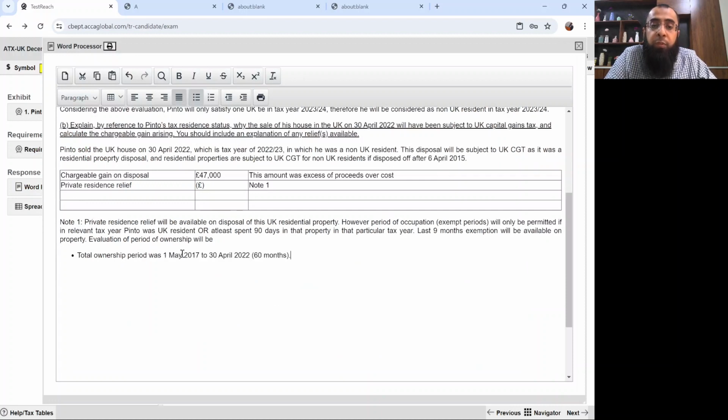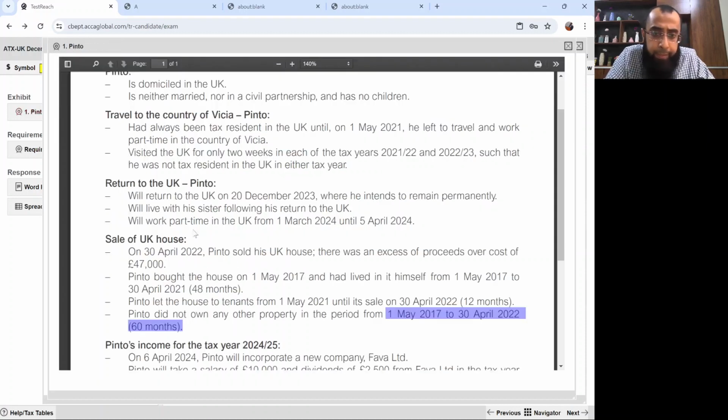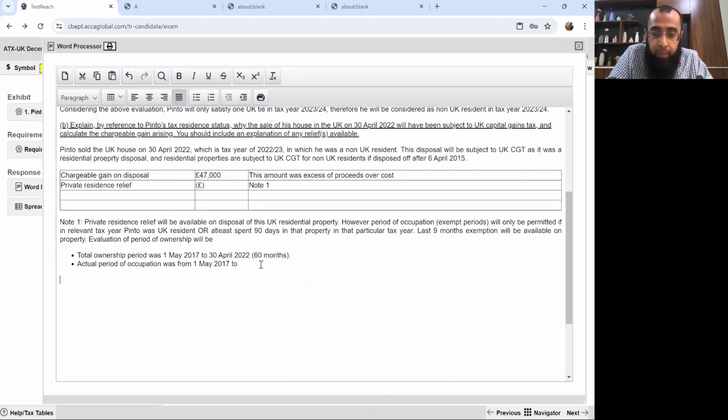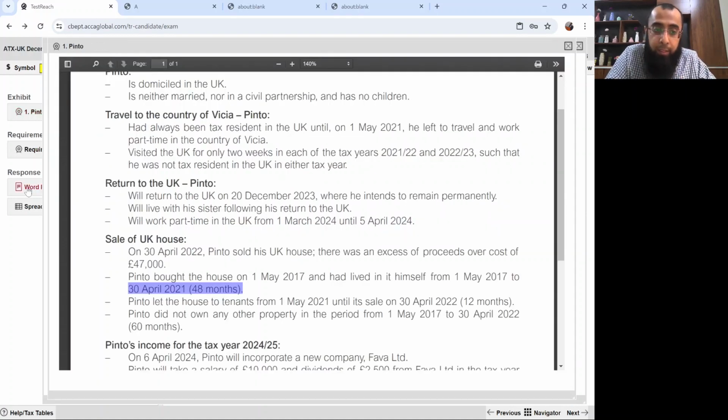The actual period of occupation, in which he actually lived in the property, was from 1st May 2017 to 30th April 2021, which was 48 months. It was also written in the question. He has counted the months and told you very clearly.